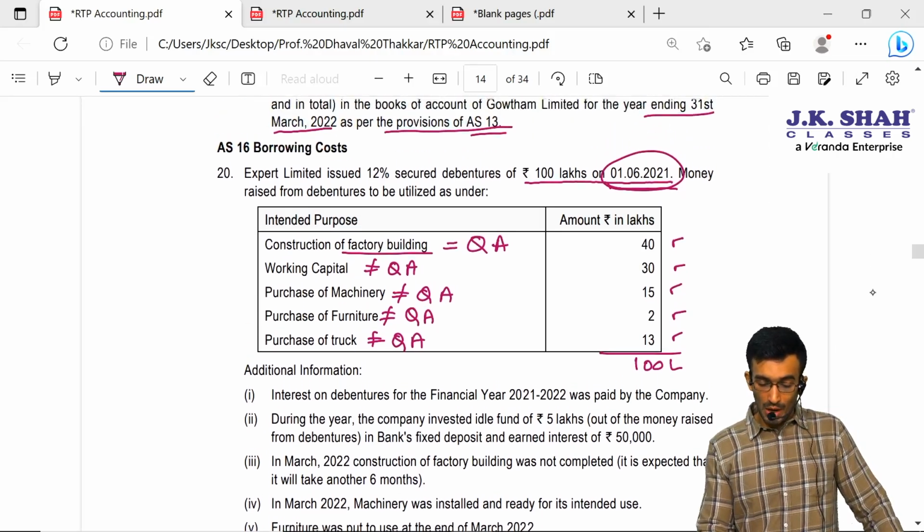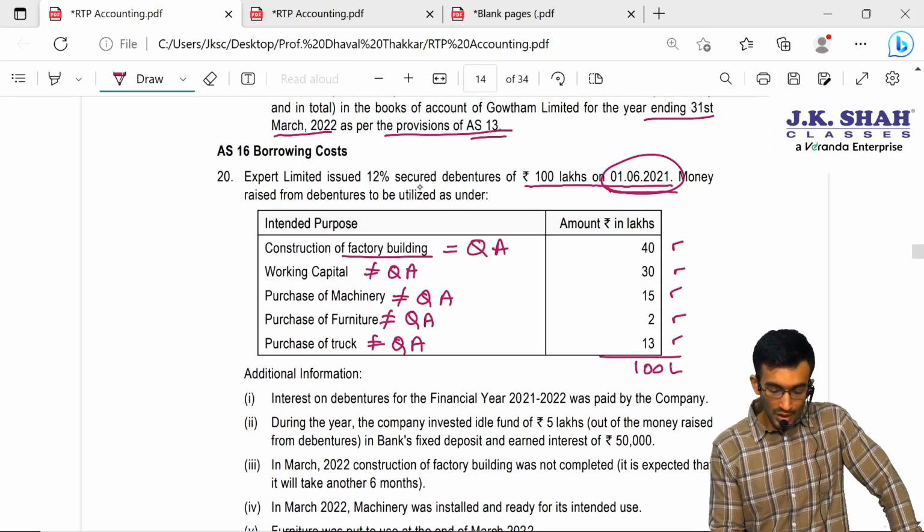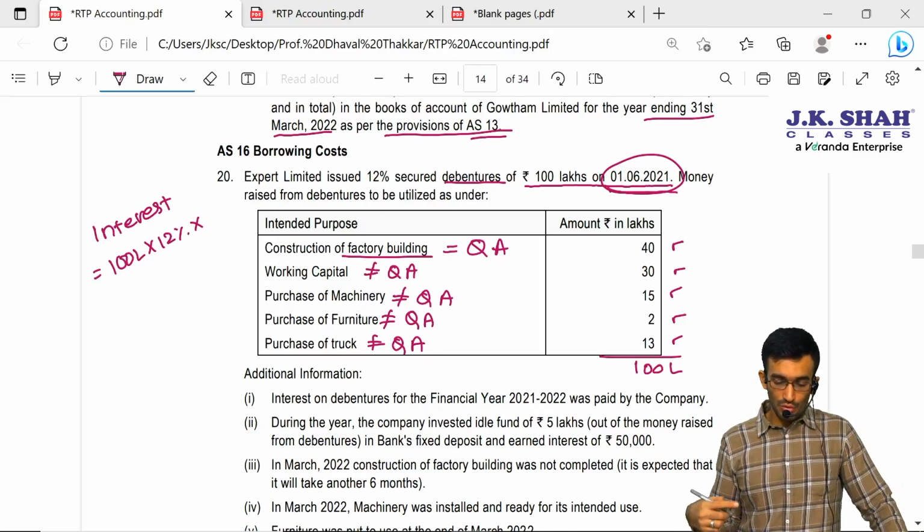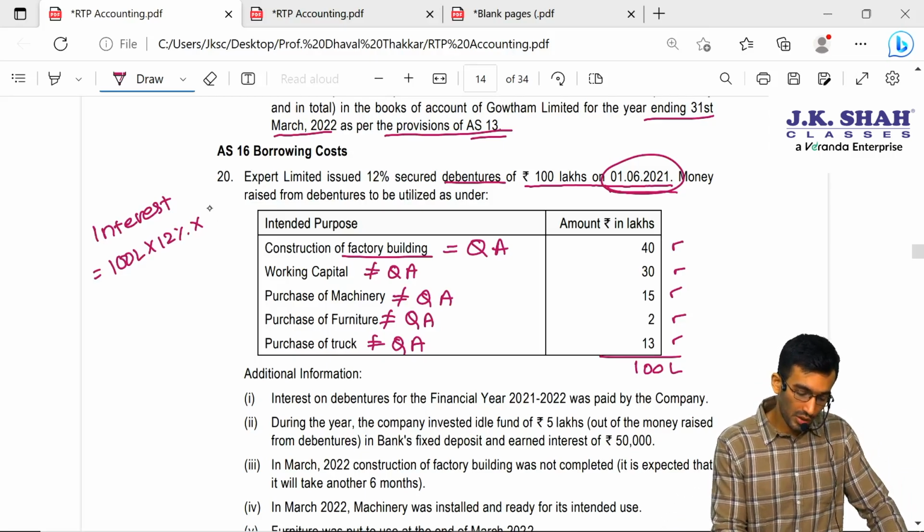In that only we have to capitalize the borrowing cost. First of all, if you can see here, there is a debenture of 100 lakhs at 12%. So first of all, let me calculate the interest. I am saying it is 100 lakhs into 12%, and we have issued on 1st of June, so we have to calculate only for 10 months.